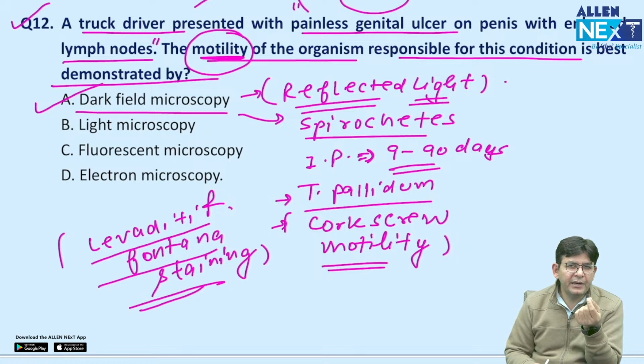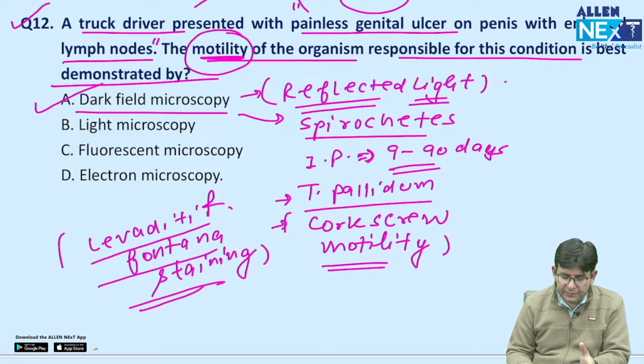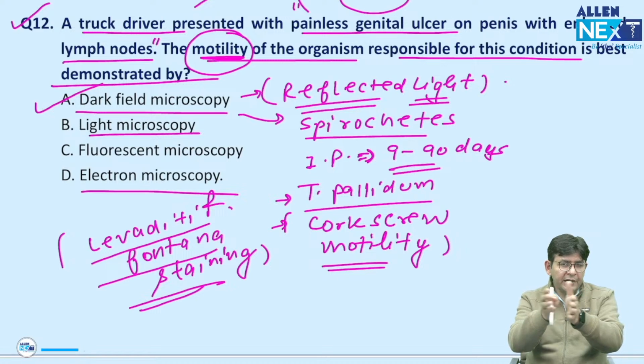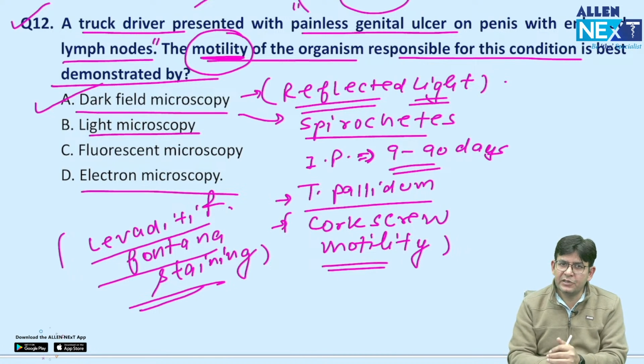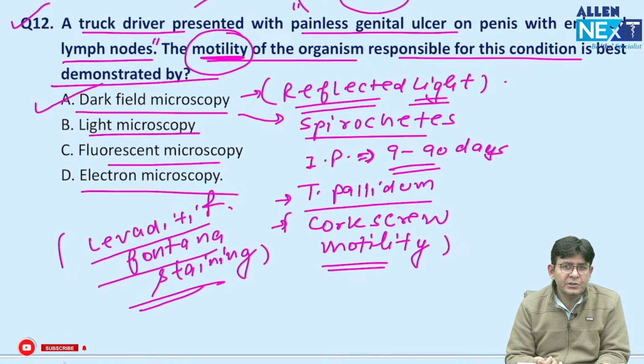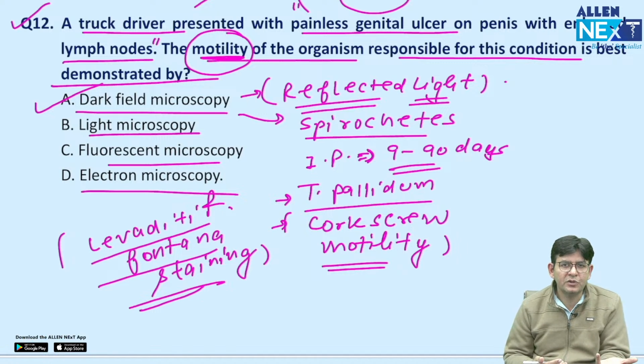And why do you need to impregnate silver in them? Because they are very thin. So you need to impregnate them to visualize them properly. Is it fine? So this is the way to handle these particular things. In light microscopy, transmitted light is used. In electron microscopy, electrons are flown in an electromagnetic field and they touch a screen, and then you are able to visualize. In fluorescent microscopy, fluorescent dyes are used to change short wavelength to long wavelength in the visible spectrum. So these are the ones you need to focus upon in microscopy also.